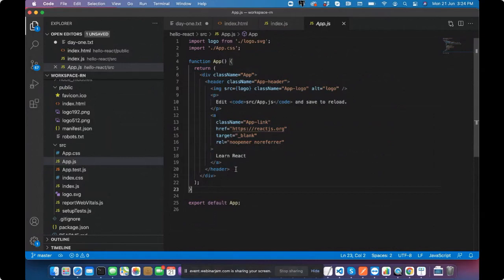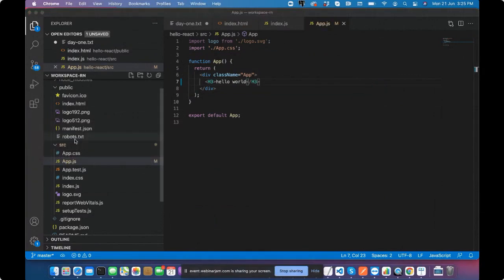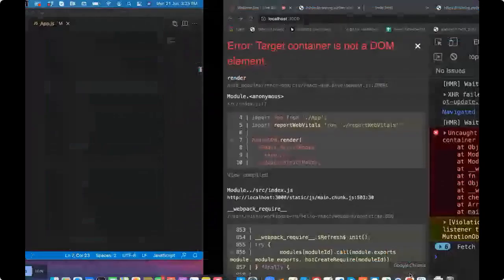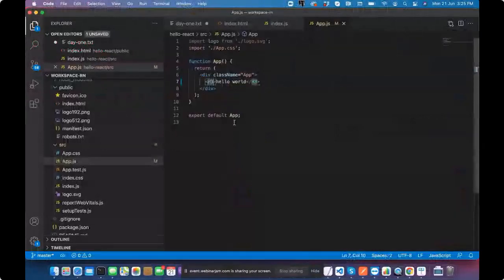Changing it quickly to a simple hello world, I can do h3 and put hello world. Let's see what I have here. We have to put h3 in small letters.